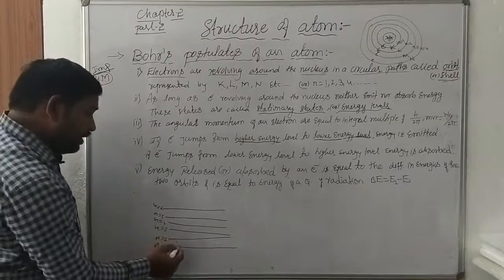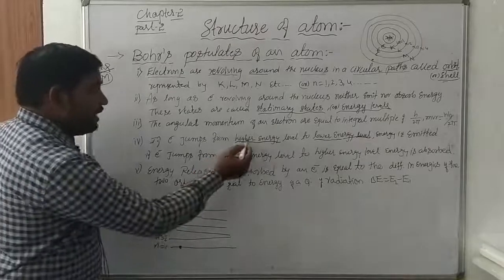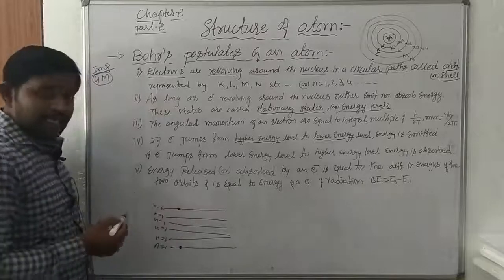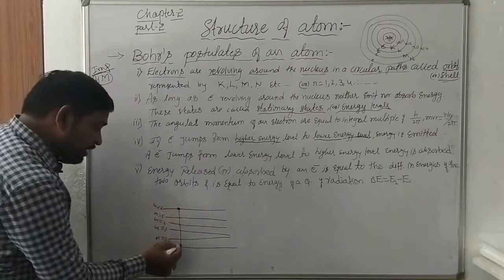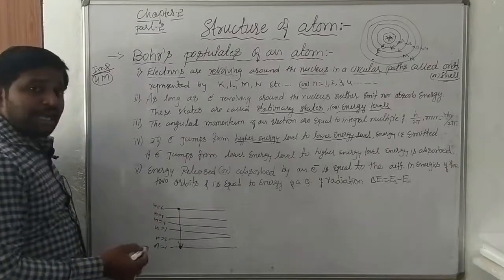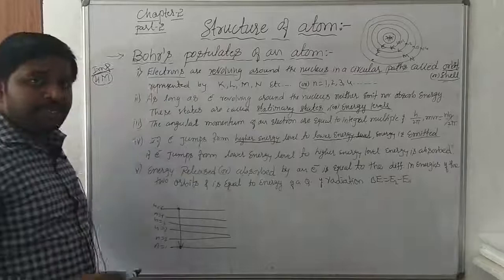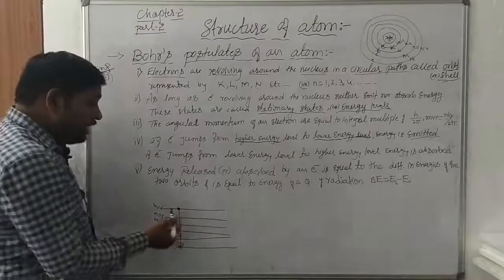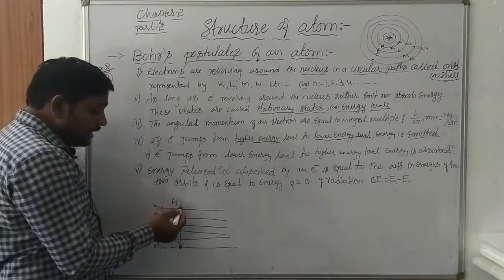So whenever one electron exciting from higher energy level to lower energy level, this is an electron which is present at higher energy level, whenever the electrons are exciting from higher energy level to lower energy level, at that time the energy is emitted. Energy is emitted, released, while exciting the electron from higher energy level. This is higher energy level.